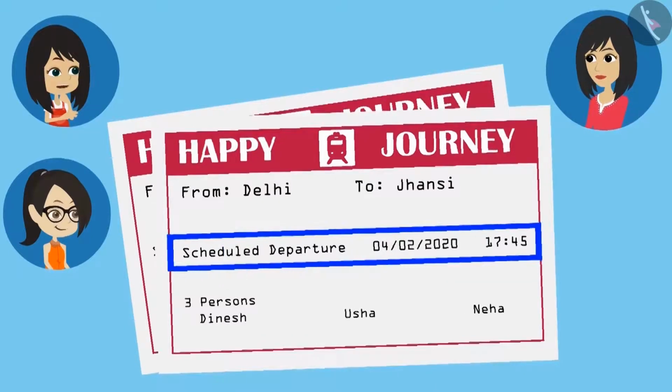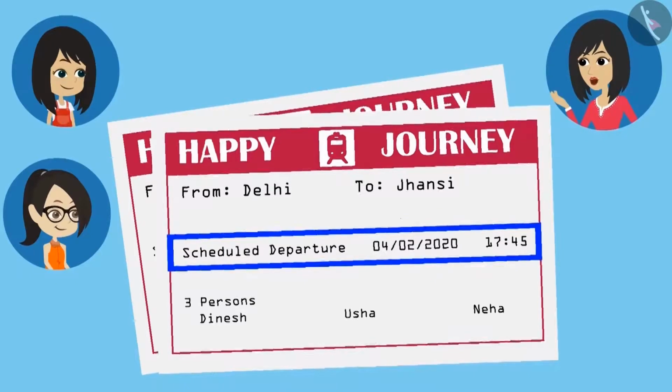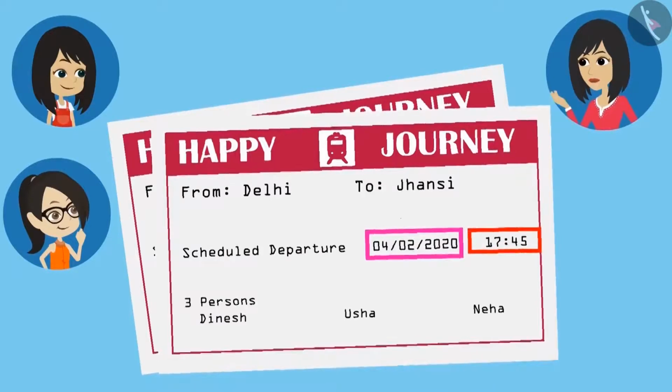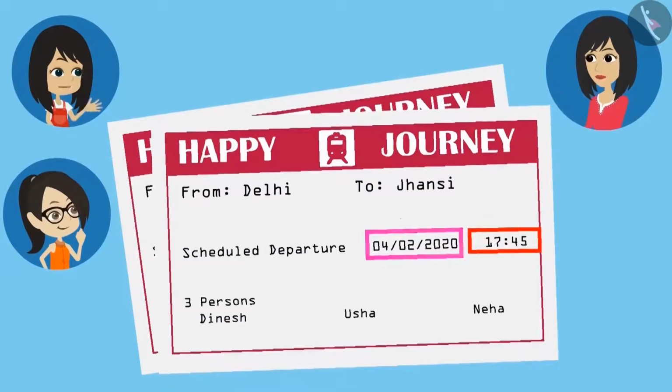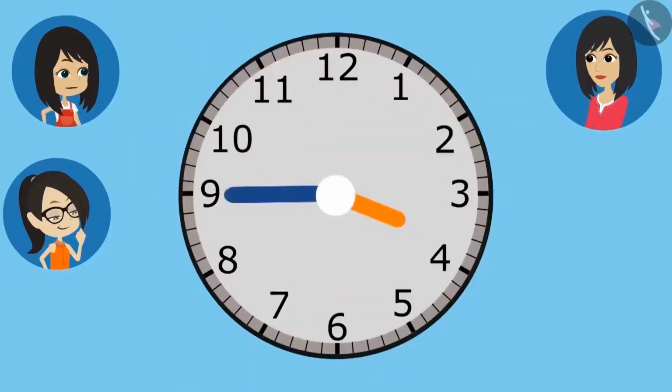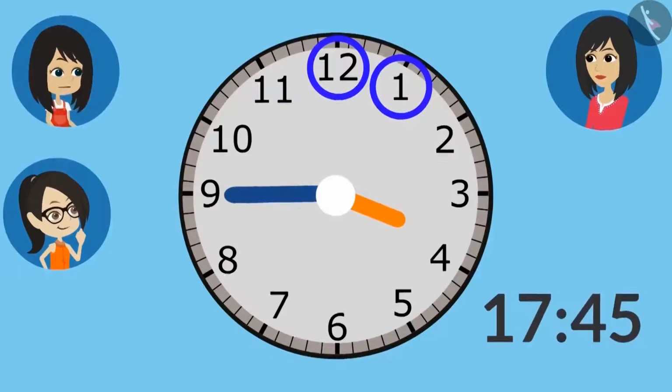This means this information is showing the time? Yes, it is showing both the starting date of journey and time of the train. Here we have understood the date. But where is the time written? Look here, Vandana. Time is written right in front of the date. But it is written 45 minutes past 17. Yes. But the time at most is 12. We write 1 after 12, so what does 17 mean?